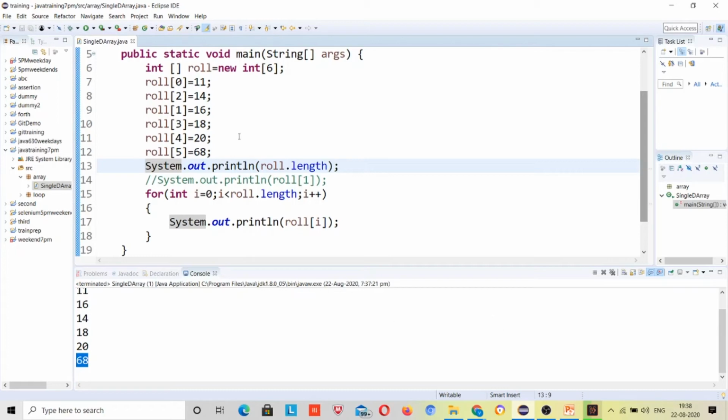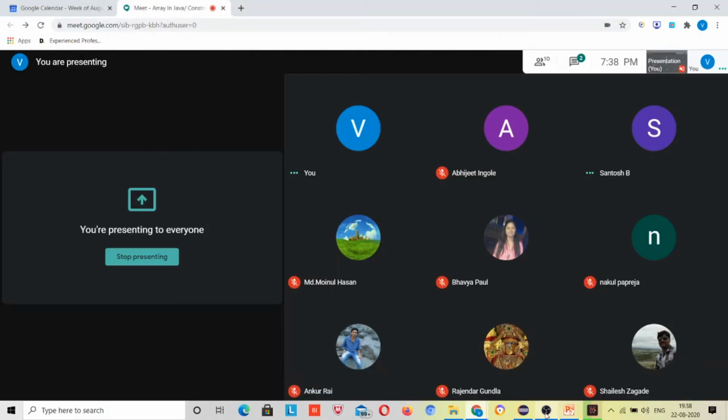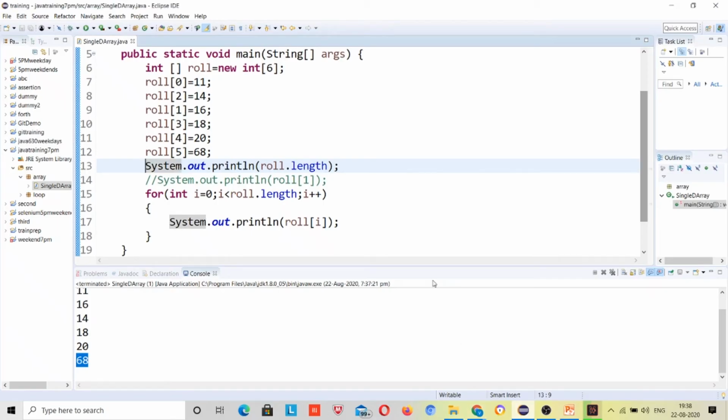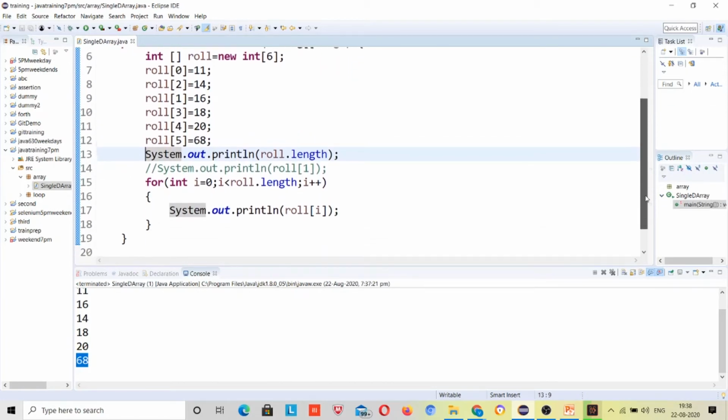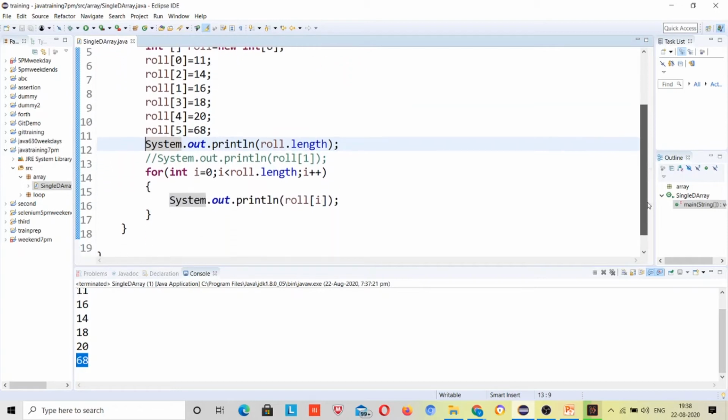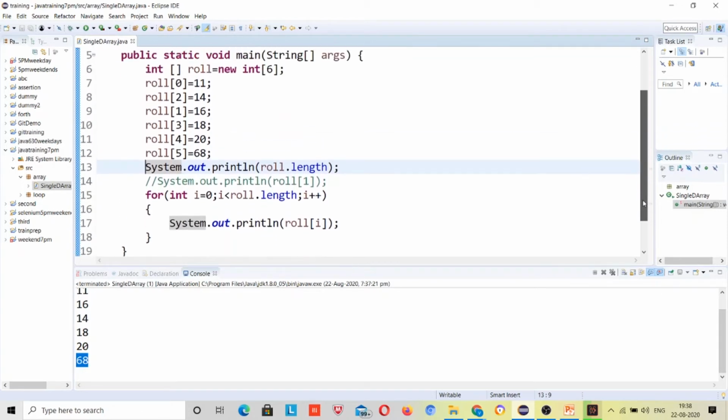Anybody has any question till now? Okay, so everybody got it. Give me a 1 minute break, I will be coming back and moving forward to the 2-dimensional array. Just revise it and see. If you guys have any problem, I am opening this code. I will stop recording, and again I will record this.